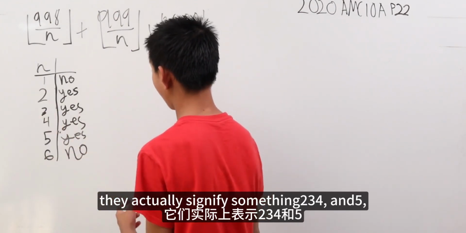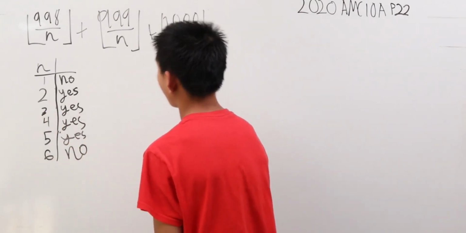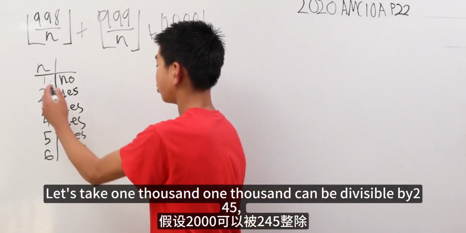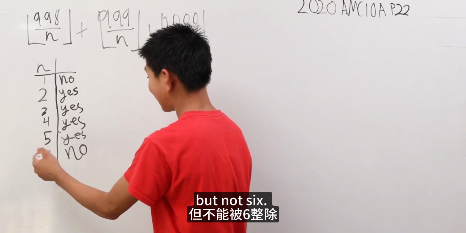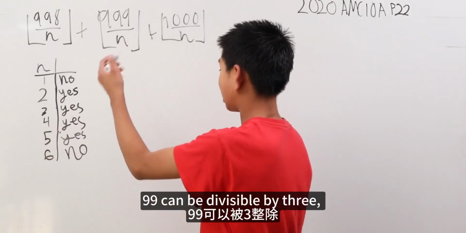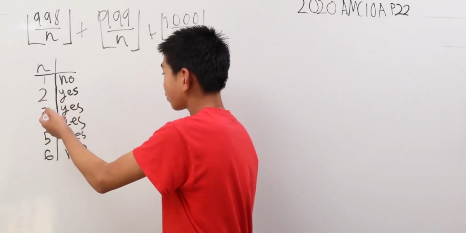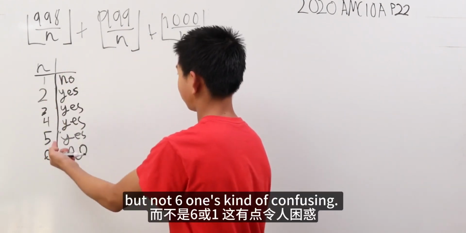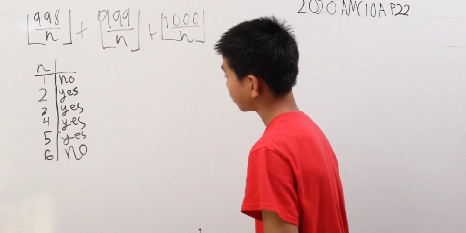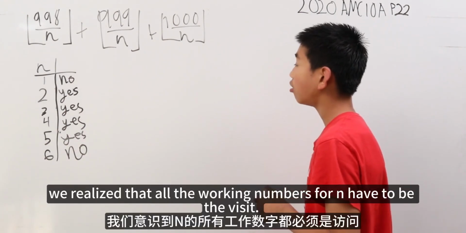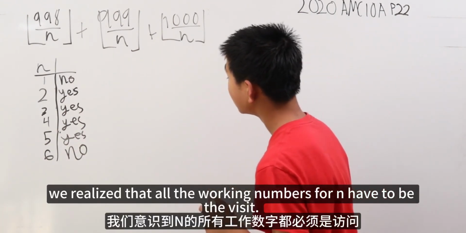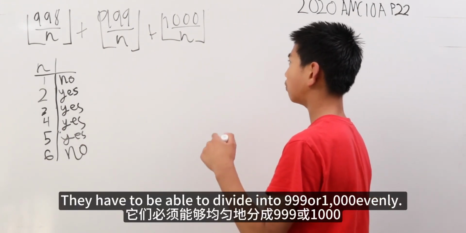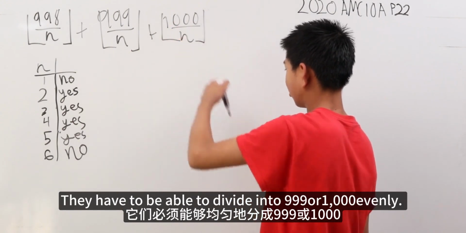2, 3, 4, and 5, but not 6. Let's take 1000. 1000 is divisible by 2, 4, 5, but not 6. 999 is divisible by 3, but not 6, or 1, but not 6. One's kind of confusing. So in the end, we realized that all the working numbers for n have to be able to divide 999 or 1000 evenly.